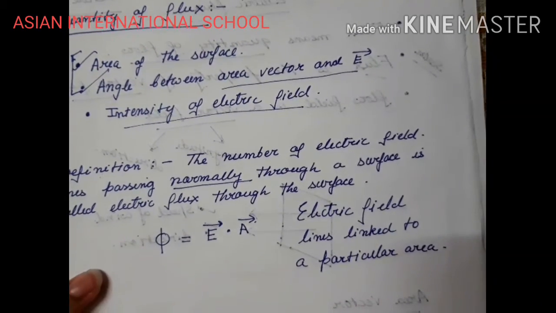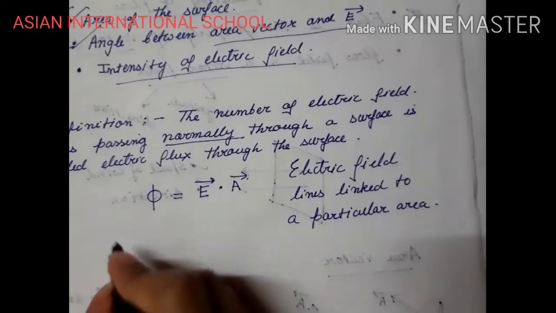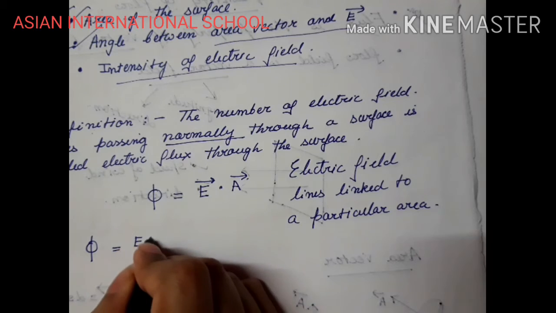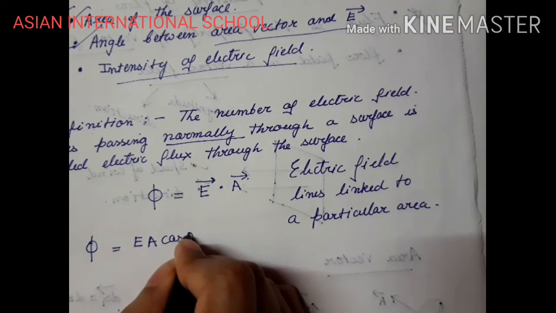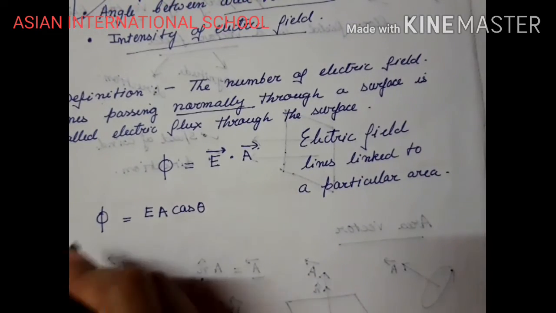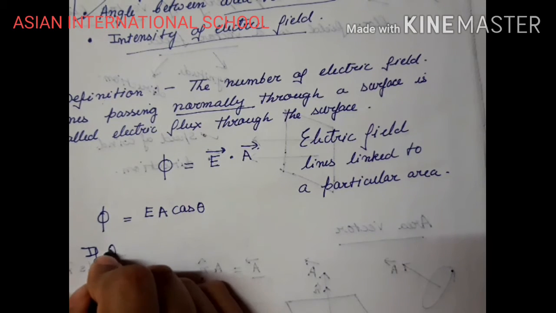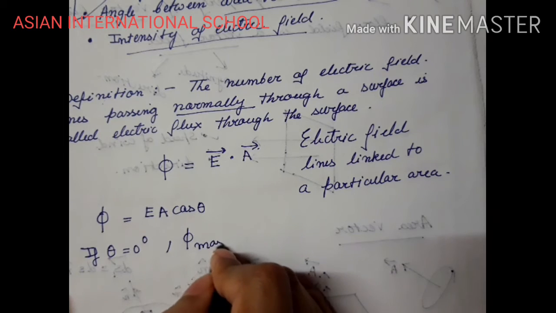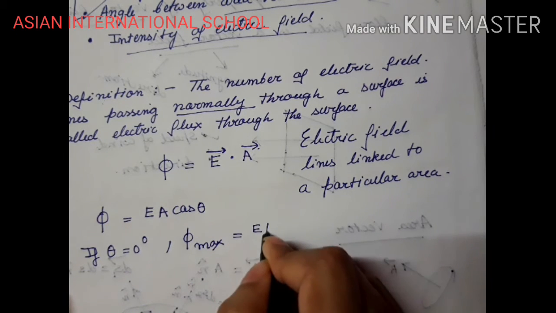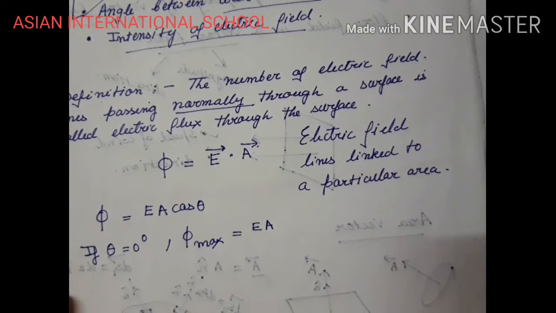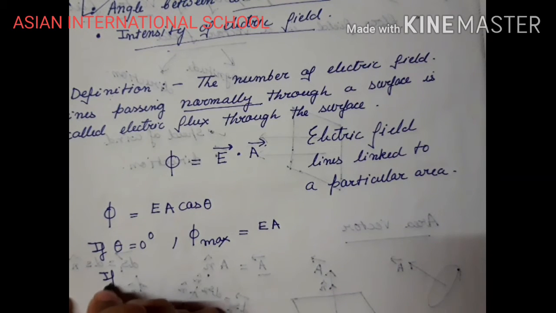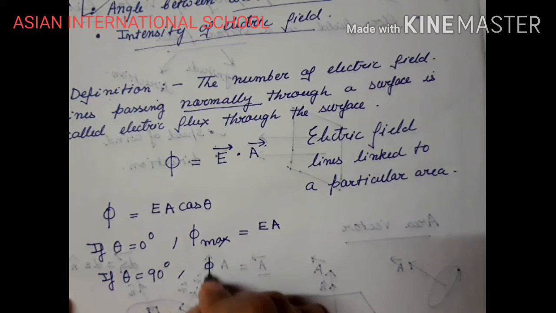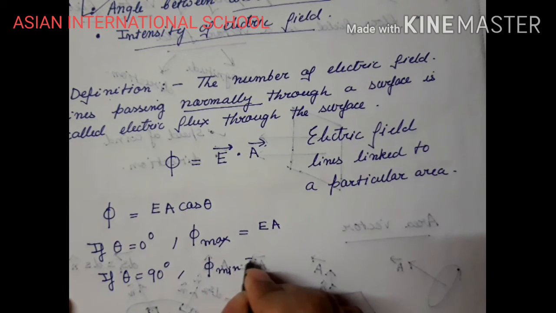So phi equals E dot A. This is the expression which we are getting. So we can write phi equals EA cos theta. Now what we have seen: if theta equals 0 degrees, flux is the maximum flux, so EA is the flux. But if theta equals 90 degrees, then flux is minimum, 0.